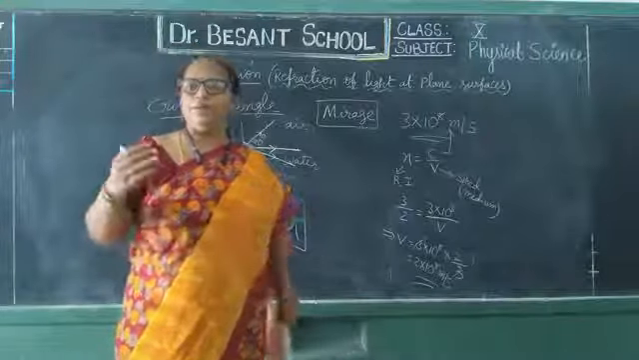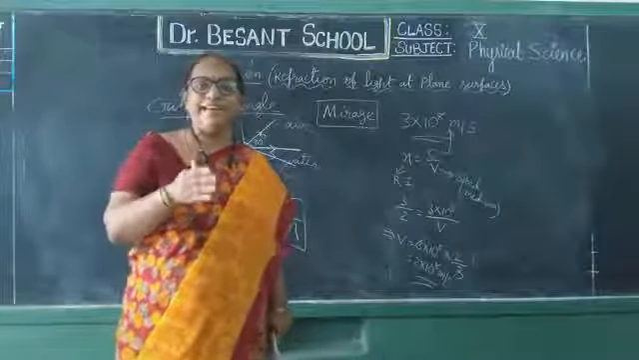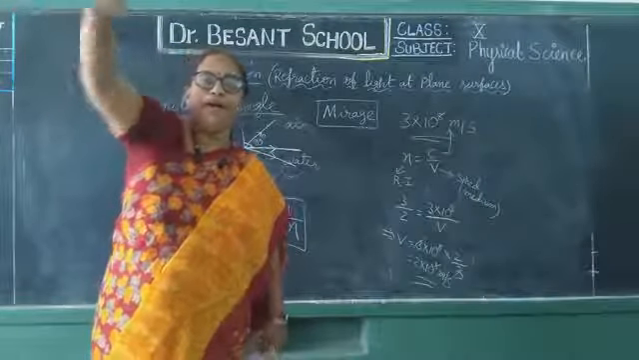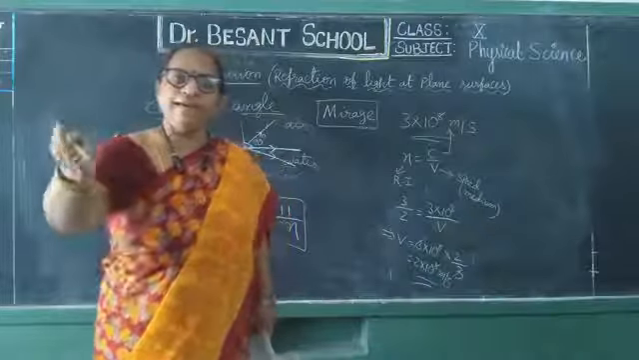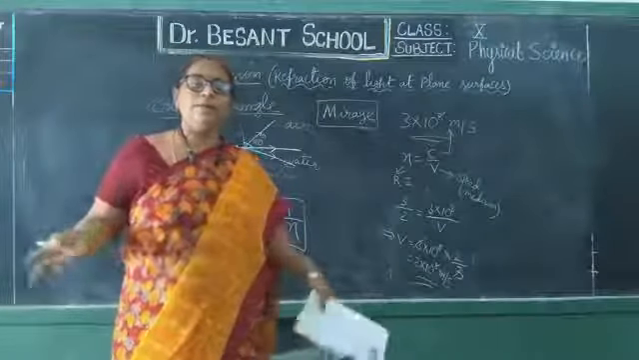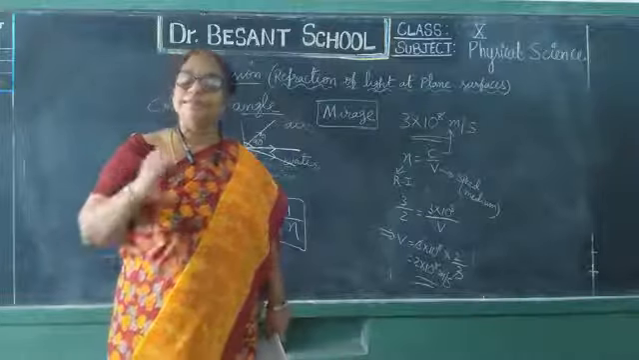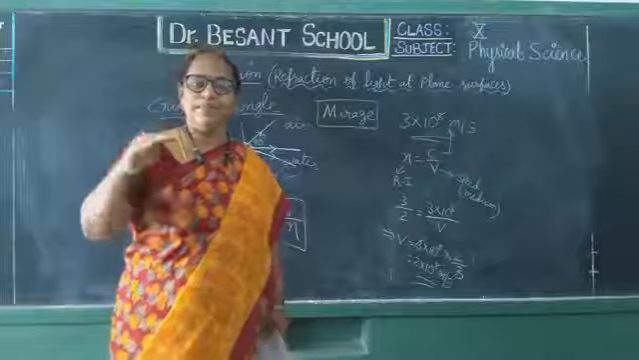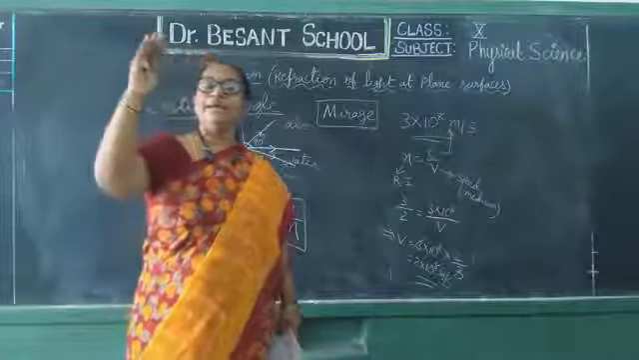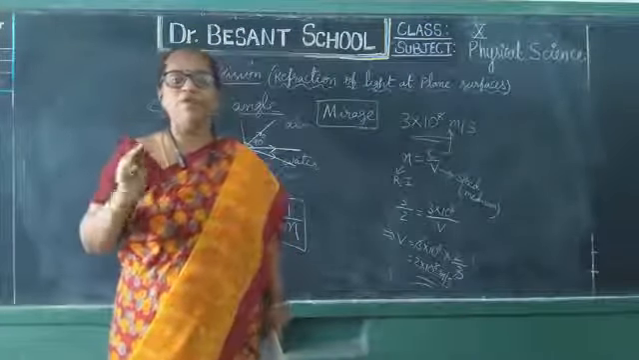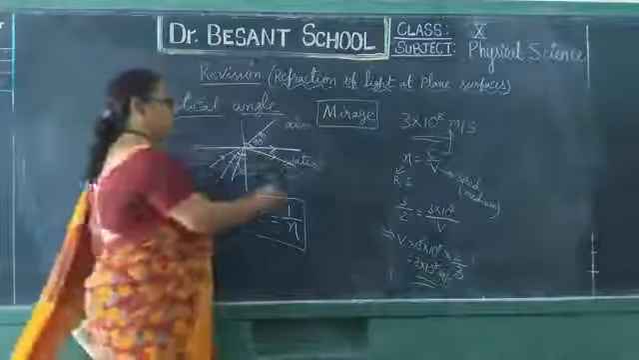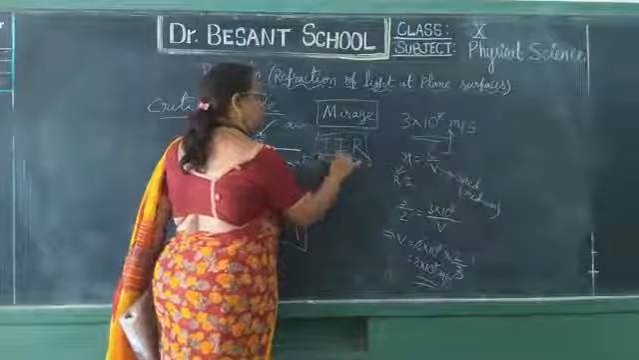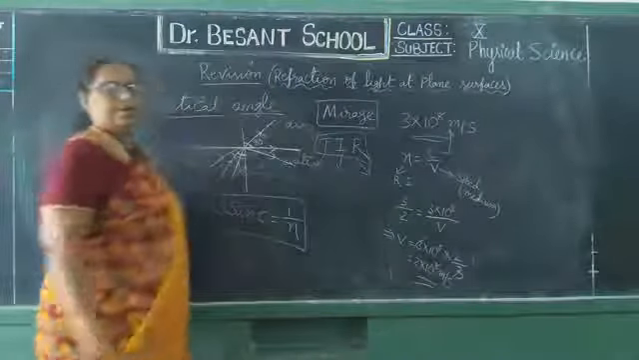You understood? Mainly in the summer season, at midday when you are traveling on a road, it seems that a lot of water is there on the road at a long distance. But when you go near, no water is there. Then what is that appearing like water? That is nothing but the image of the sky. Why is the image of the sky formed there? Because of the concept of TIR. What is TIR, children? Total internal reflection.